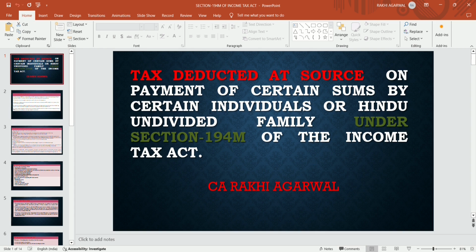What this section says about the deduction of TDS is if the payment is made by an individual and HUF to a resident contractor and if the amount exceeds 50 lakhs in any financial year. So tax deducted at source on payment of certain sum by individual or HUF is discussed under section 194M of the Income Tax Act. So let's start our topic.